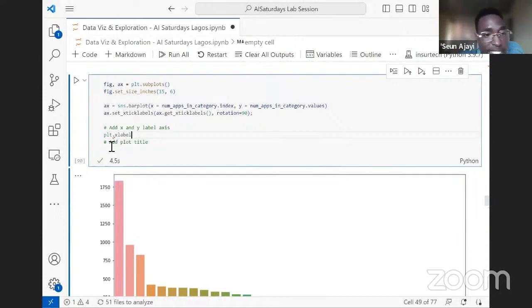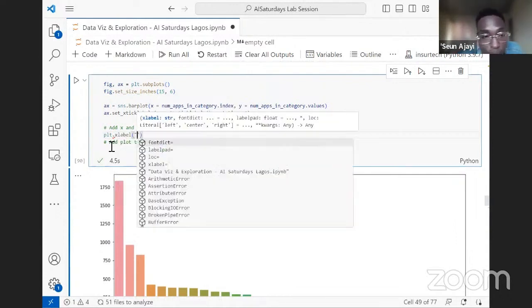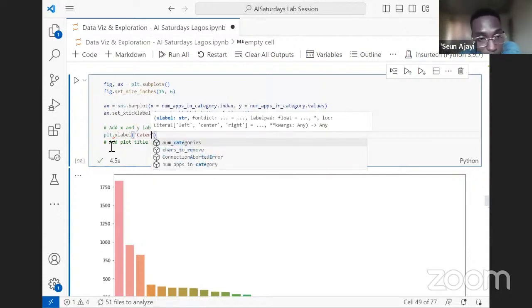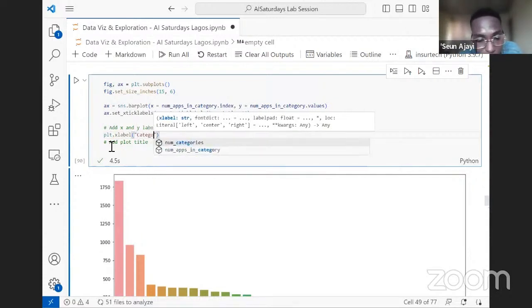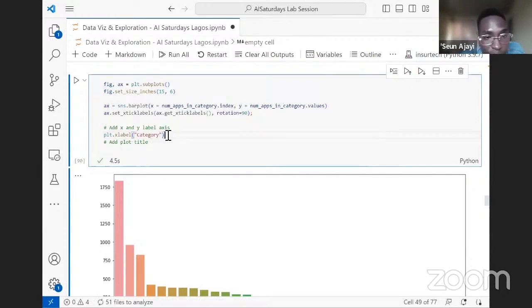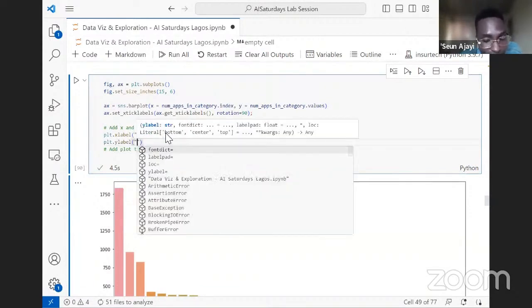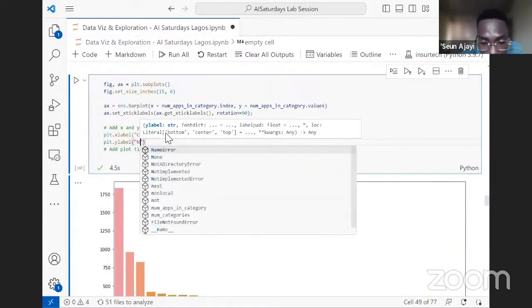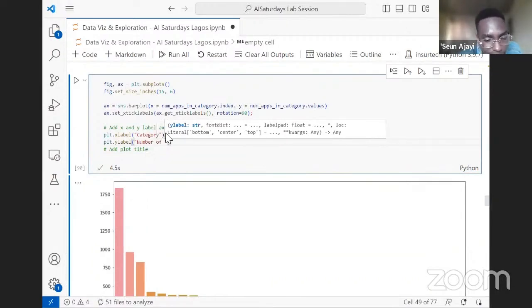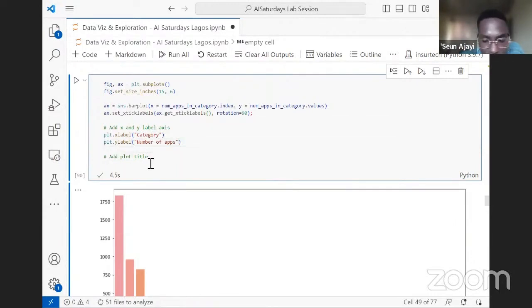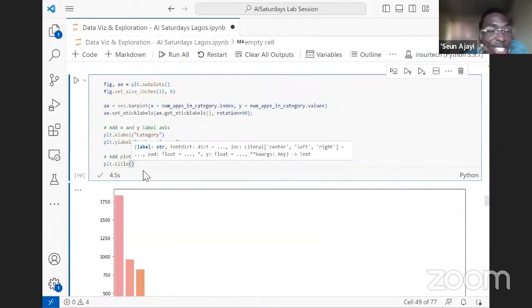So you can just use the xlabel method, passing whatever name you want to call it. The xlabel is category, as we know. Category. We also want to pass in a ylabel. This will be, let's say, number of apps. We can also pass in a title. That will be plt.title. Keep that in mind. So to add a title, use plt.title.